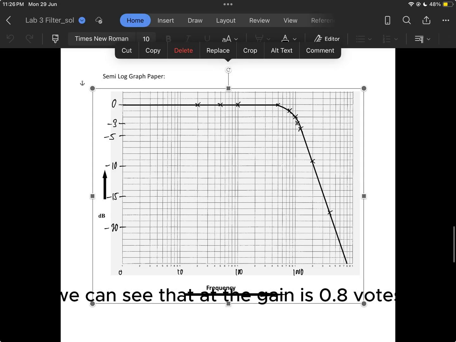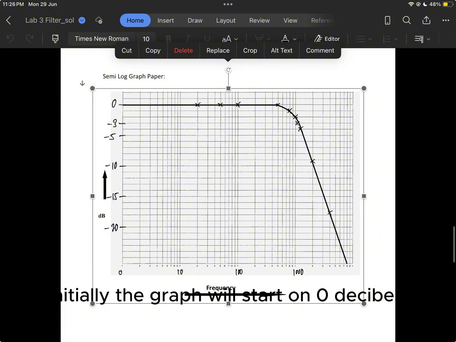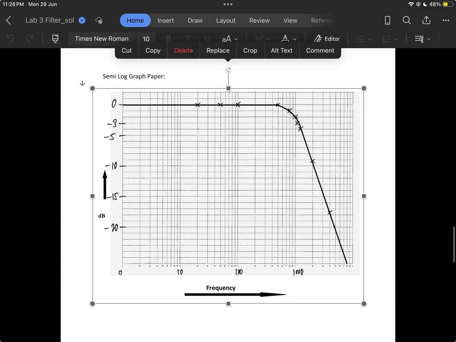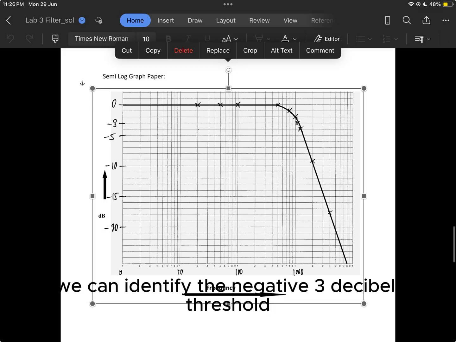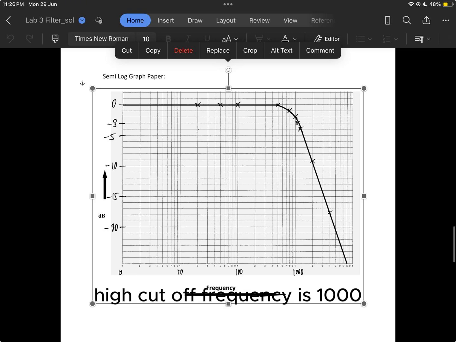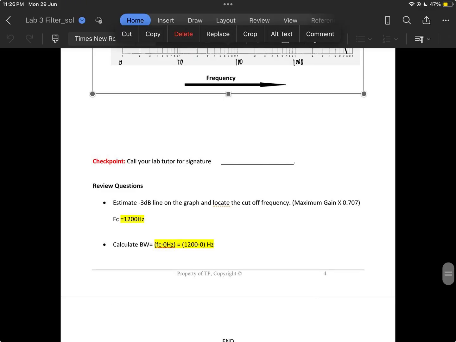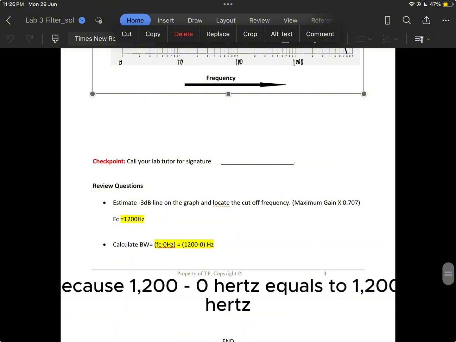the gain is 0.8 volts. Looking at the graph, since there is unity gain initially, the graph will start at 0 decibels. We can identify the negative 3 decibel threshold at negative 3 dB, and you can see that the high cutoff frequency is 1000 Hz. Hence, the bandwidth will be 1200 Hz, because 1200 minus 0 Hz equals 1200 Hz.